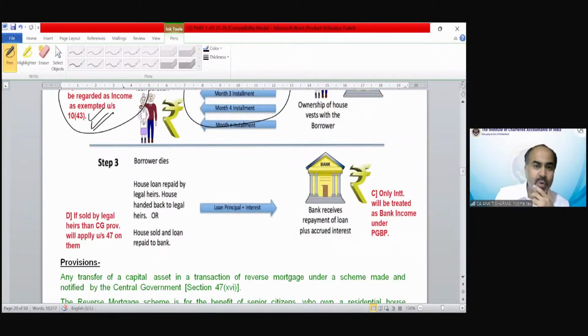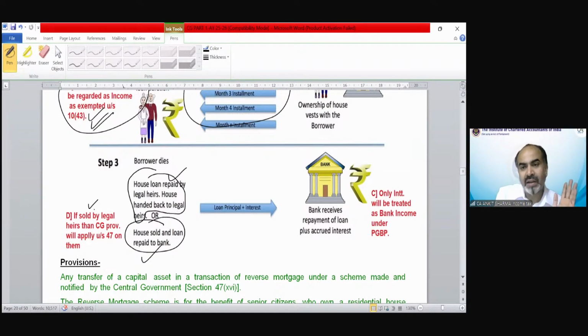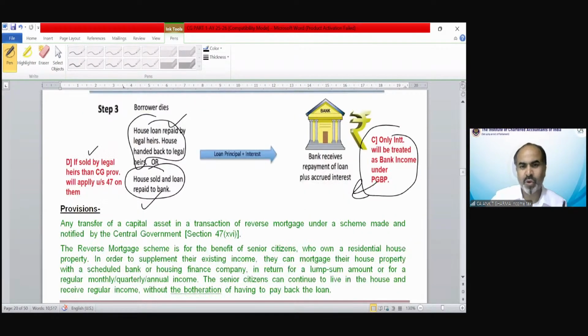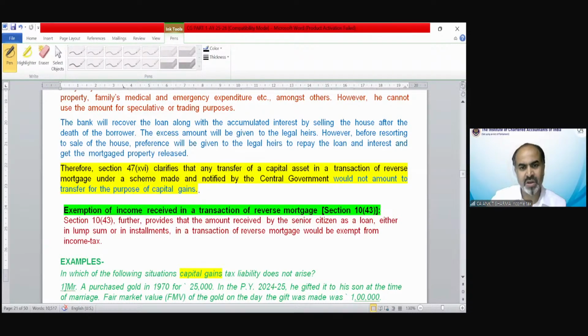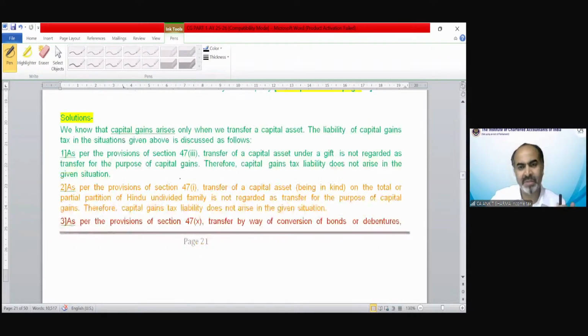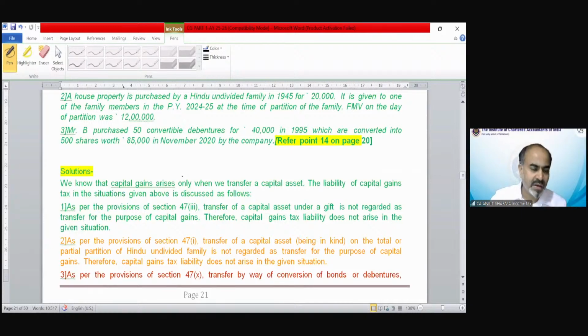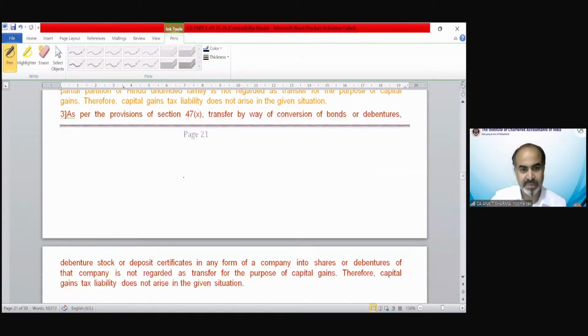Now step 3, when the borrower dies, the house loan is repaid by the legal heir and the house handed back to the legal heirs, or the house is sold by the bank to repay. If sold by the legal heir in future, then capital gain would be applicable on the legal heir's part. If the bank transfers it, then the interest portion of that loan would be the bank's business income. So these are the provisions. You can go through the theoretical part of reverse mortgage. There is nothing new. The questions are also here, very simple. If there is any problem in these questions, you can ask me.